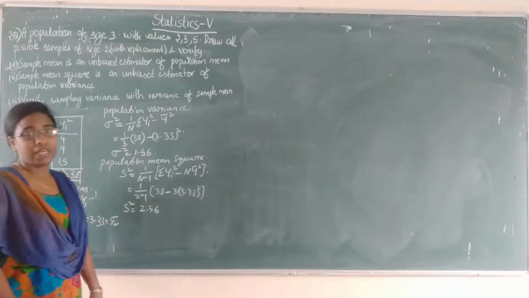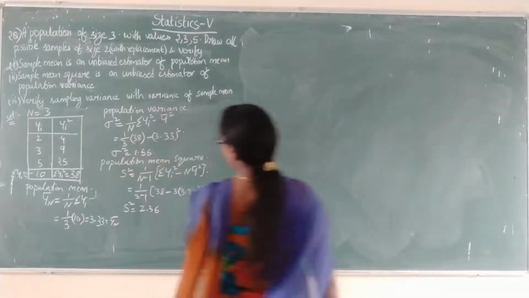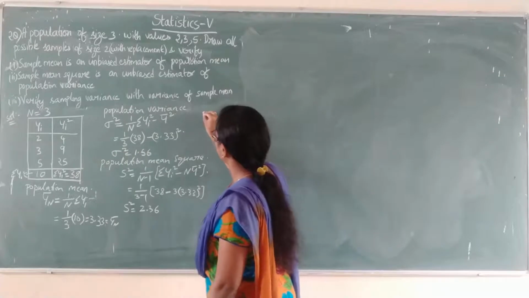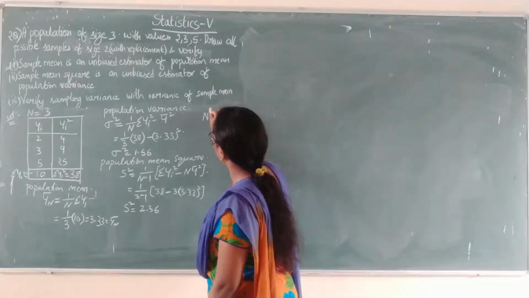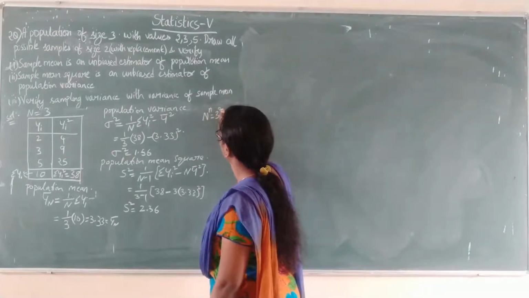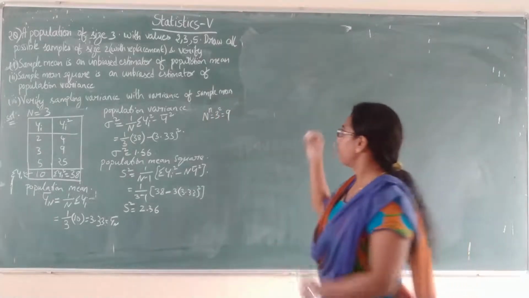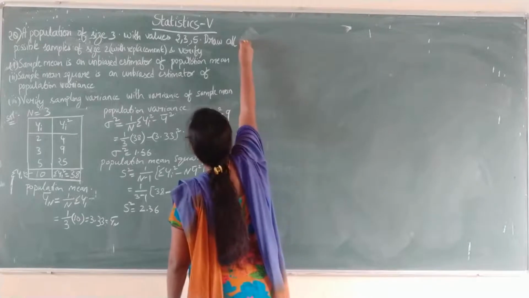So these are the population mean value, that is Y N bar, the population variance sigma square, and the population mean square capital S square. So in SRSWR, what is the total number of possible samples? Possible samples is capital N power n, that is 3 square, which is 9. So in total we will be getting 9 samples. So now we will draw all the 9 samples first.